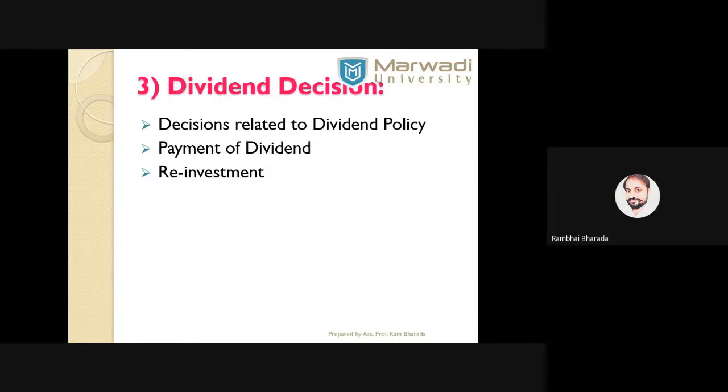Third one, dividend decision. It's related to declaration of dividends, how companies are paying the dividends, payment of dividend in terms of cash, in terms of cheque, in terms of stock, in terms of other forms of dividend. Or the company goes for reinvestment of profit in the business for growth and expansion. Companies are regularly distributing the dividend, but the dividend percentage and dividend amount are not the same. So dividend policies, payment of dividend, and reinvestment of profit, these three are the important criteria of dividend decision.